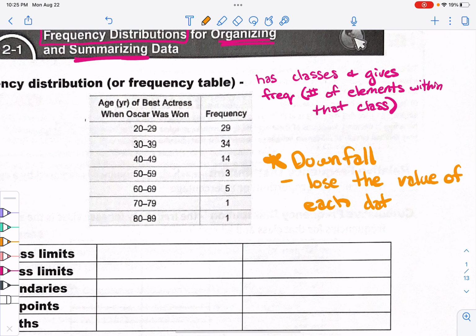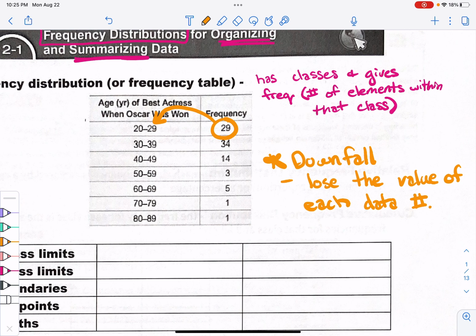data number. What I know is that there's 29 numbers in this range. Maybe all 29 of those women who won in that age category are exactly 24 years old, but we don't know how old they are. I only know that there were that many people in the range from 20 to 29.